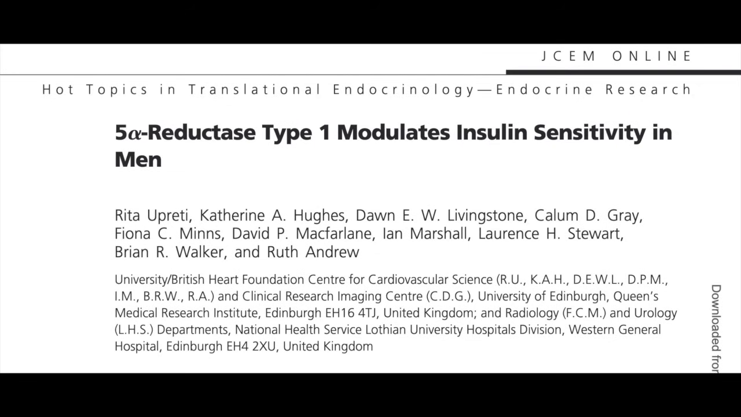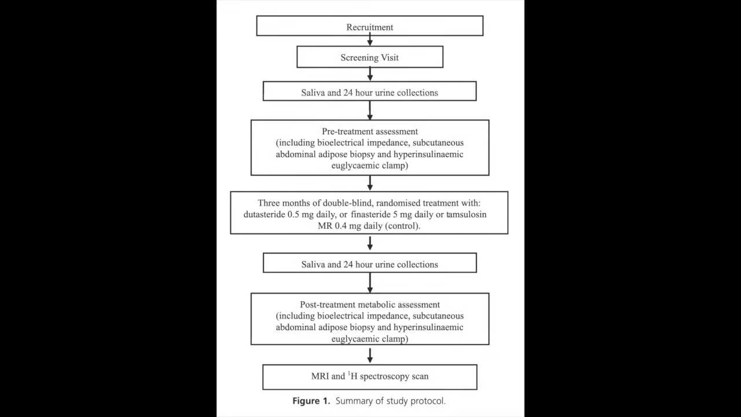So next up, we have this study here. This was a slightly bigger study enrolling 46 men with benign prostatic hyperplasia, BPH, and the men were randomized to receive either dutasteride at 0.5 milligrams per day, finasteride at 5 milligrams per day, or tamsulosin at 0.4 milligrams per day. Tamsulosin, for those who don't know, is an alpha blocking drug that is used to treat benign prostatic hyperplasia, but it is not a 5-AR blocker like finasteride or dutasteride. It works completely differently. The men were treated for 3 months and various tests were done before and after treatment.